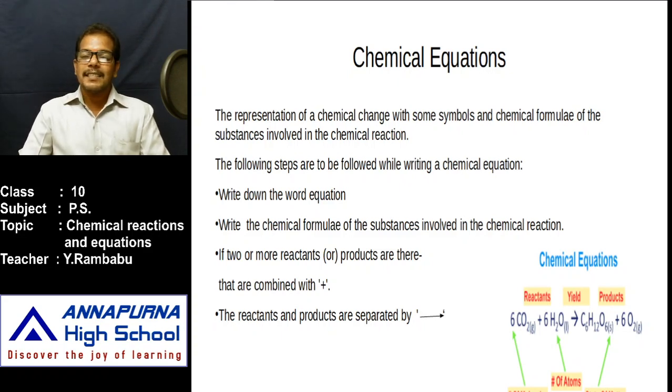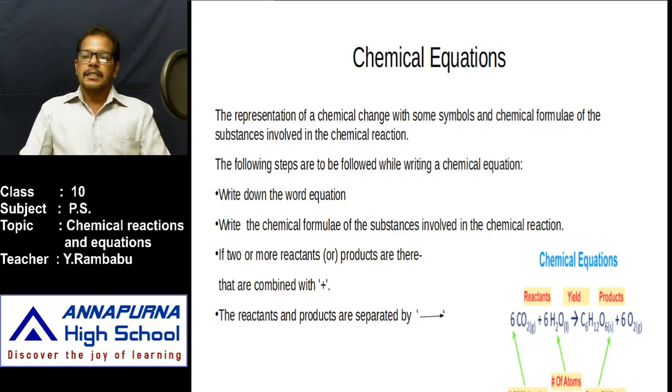This arrow indicates the direction of the reaction. Here, direction of reaction does not mean towards east or north, not like that. Between which substances the reaction takes place and what is formed is indicated by this arrow mark.